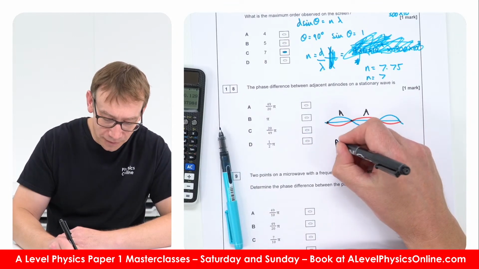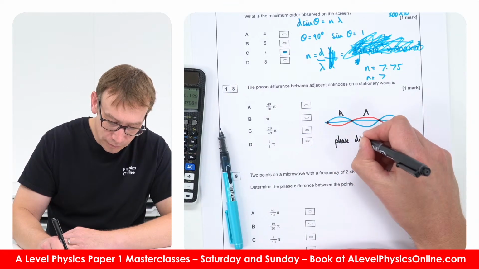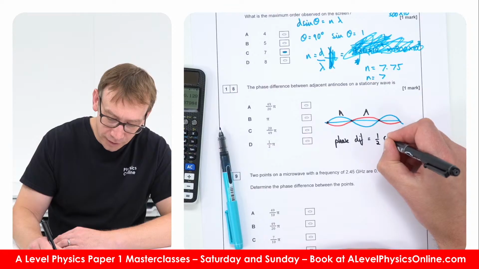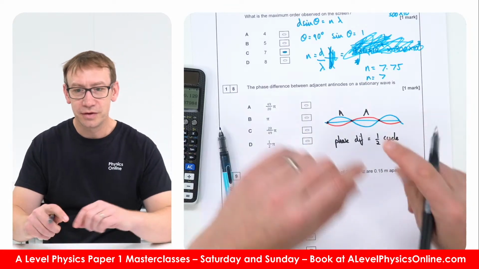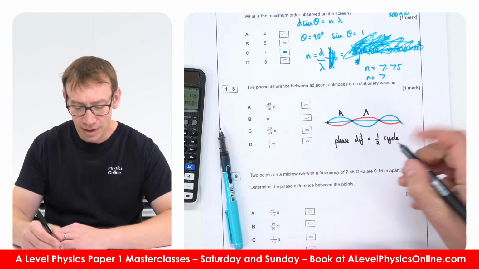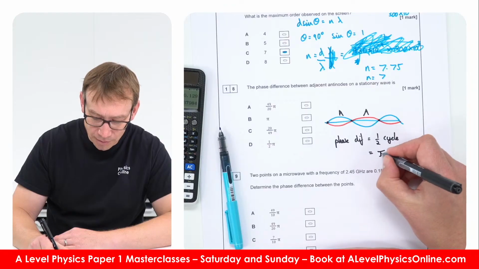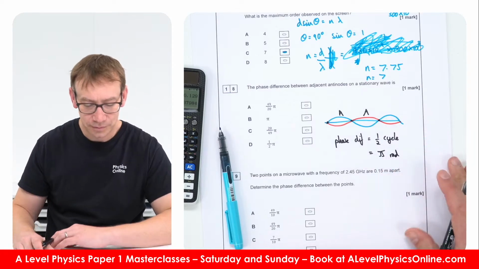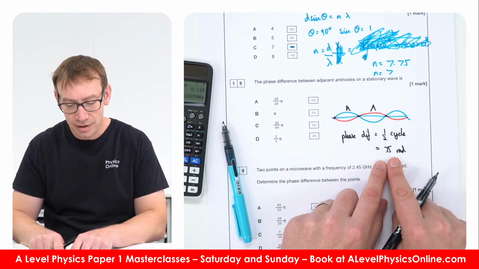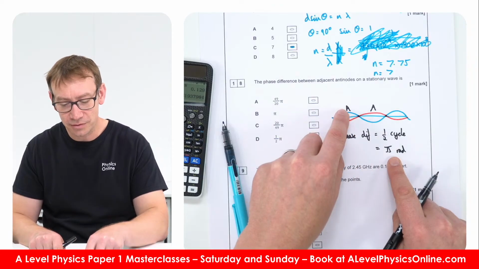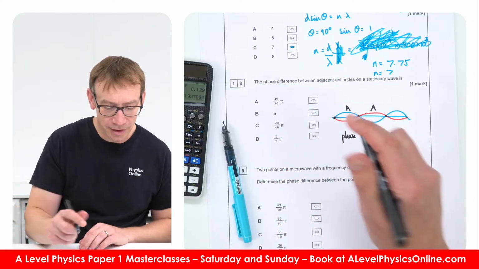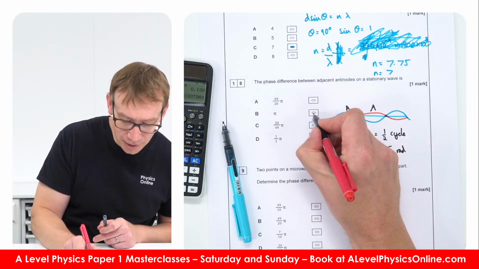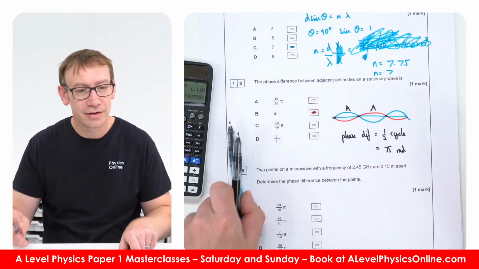So the phase difference is equal to half a cycle, because the two things are in antiphase, and therefore that's equal to pi radians. Okay, so the phase difference here is equal to pi radians, because when this one is up, this one is down. So my answer for 18 would be B. Does that make sense?